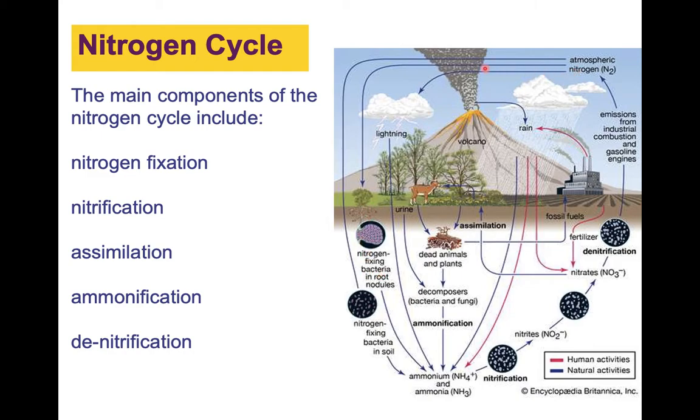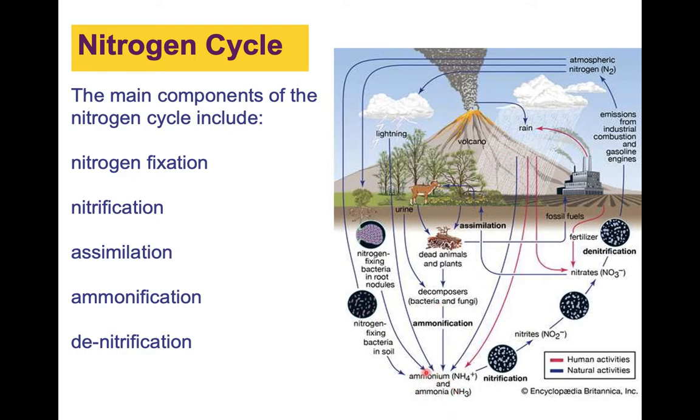So what happens is that this nitrogen gets taken up by these producers, and the nitrogen-fixing bacteria that's found in root nodules and also in the soil take that atmospheric nitrogen and break it up into simpler forms known as ammonium and ammonia. So these are forms that can then be broken down even further and taken up by other organisms. So what else could happen?